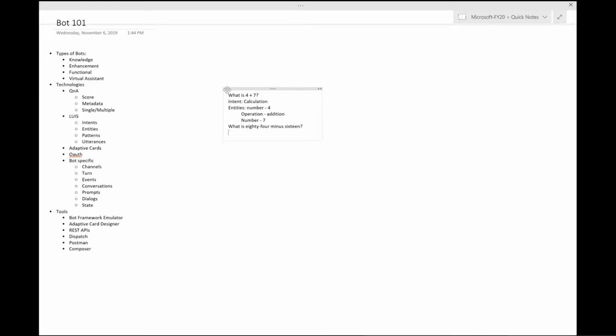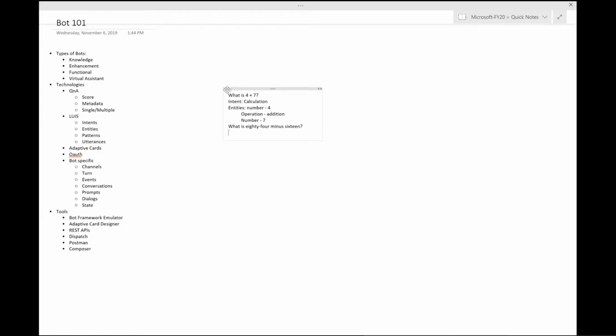Adaptive cards are the grouping, if we will, that allows us to have a simple to define interface that goes across different channels. And when I say channels, let me back up just a moment. A channel is a way of interacting with the bot. The channels that people generally work with bots on are things like web chat, which is a control that you can drop into a web page and then make a connection back to the bot and work with it that way.